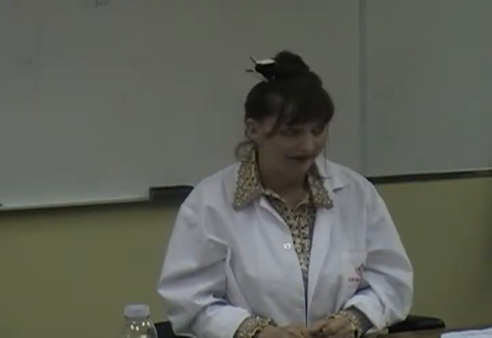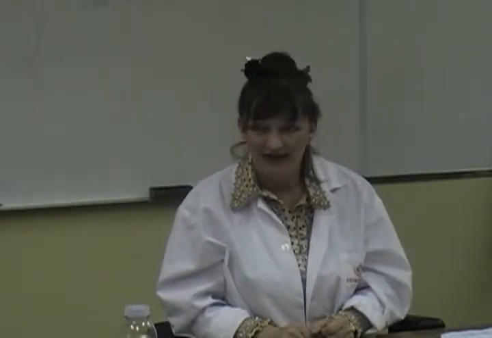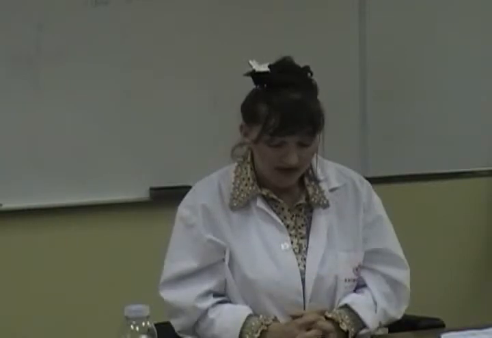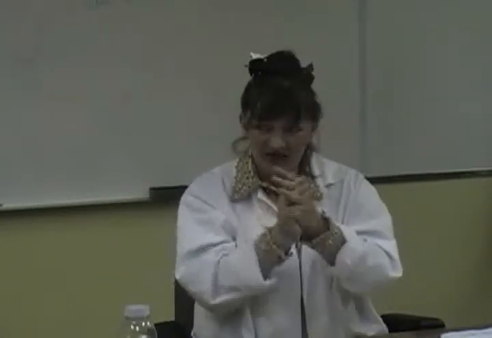Worry will knot the qi. K-N-O-T, knot, like knot the qi.